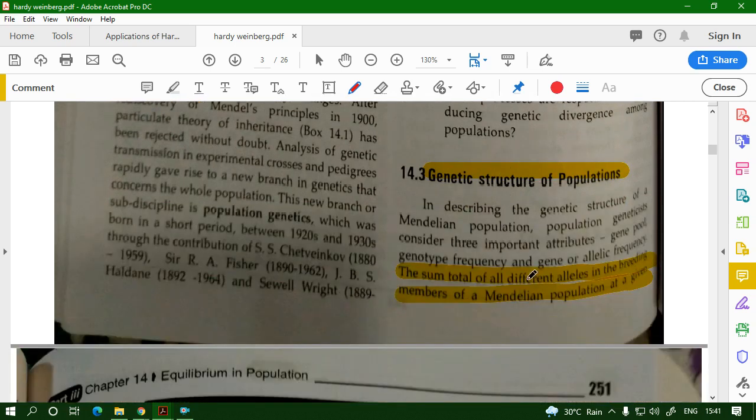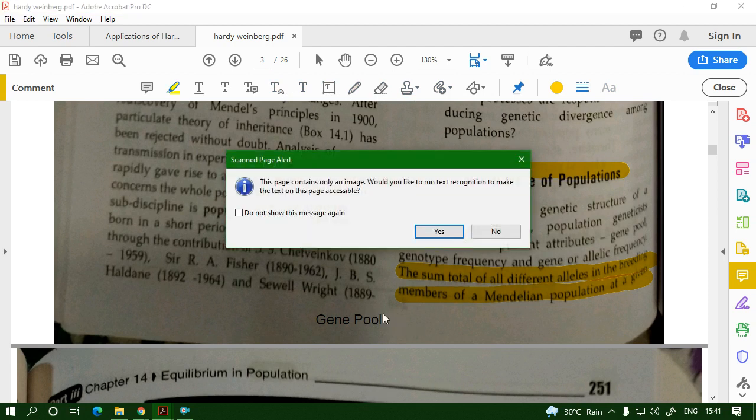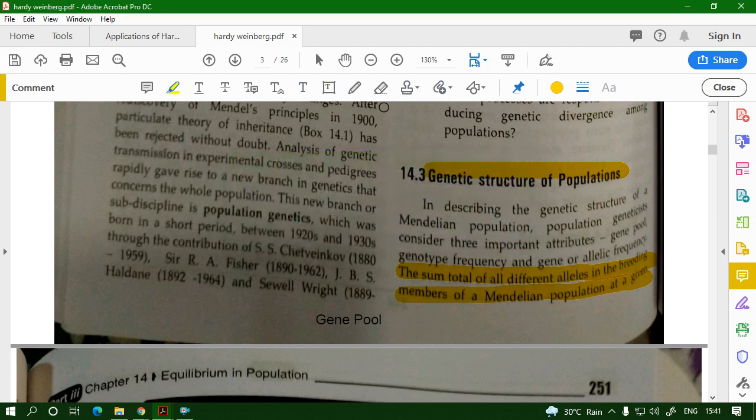So let us look at the genetic structure of the population. We are talking about a concept known as gene pool. So what is a gene pool?